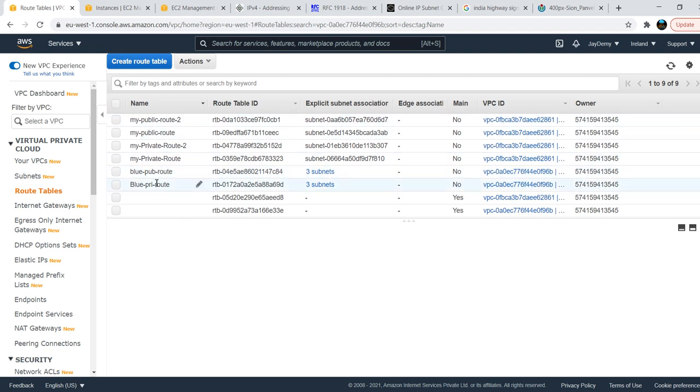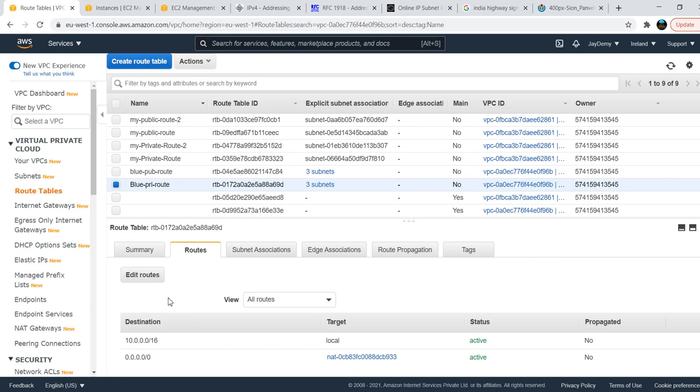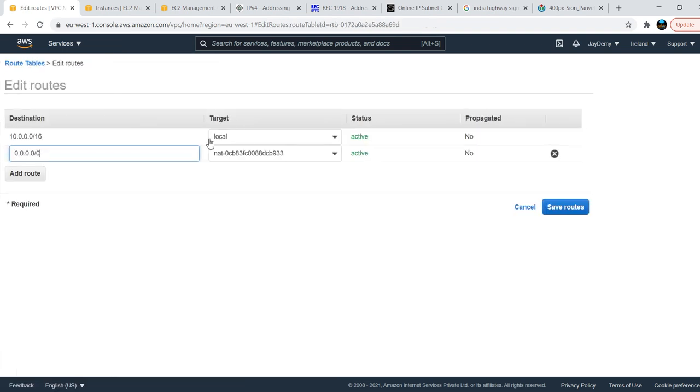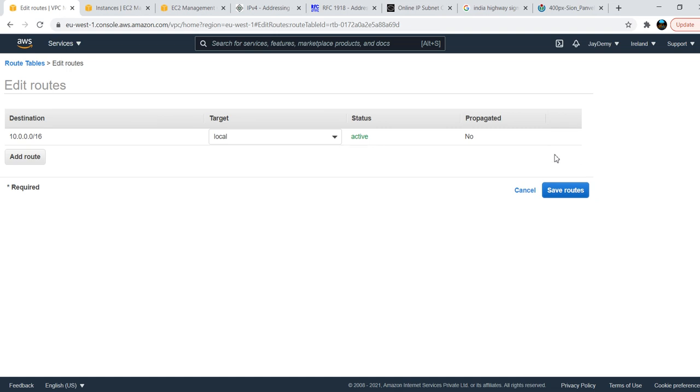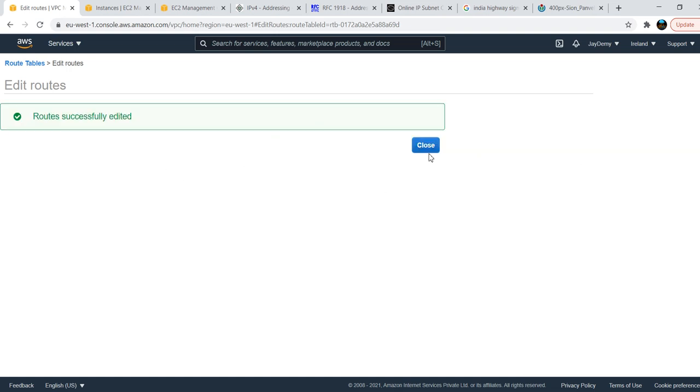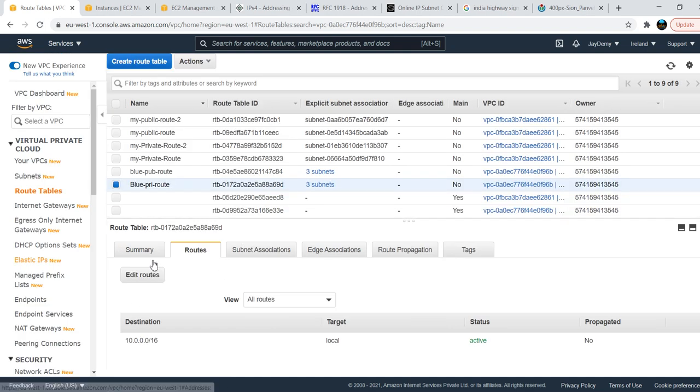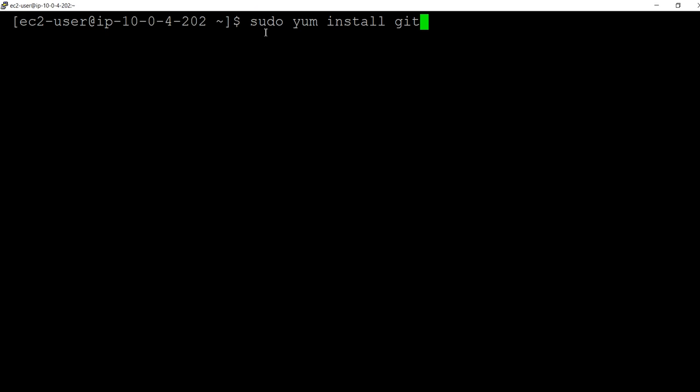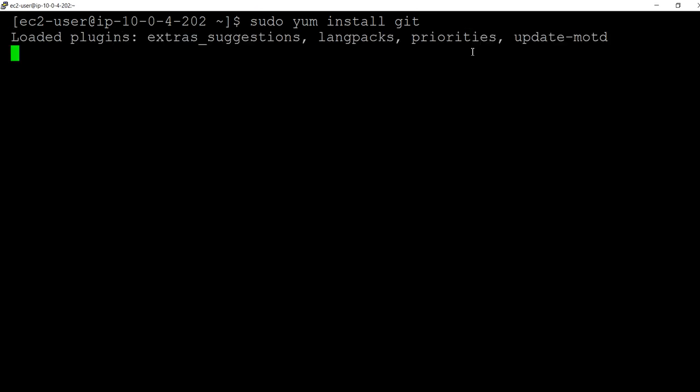In the private routing table, I'll disassociate this NAT gateway, edit routes. I will just remove this NAT gateway for the time being, save routes. I'll come back here again. Now there is no route, so it will only communicate internally within the private environment. Now I am trying to get a package from the internet. See, it is in hang mode. It will try to fetch, but there is no internet. You can't go and get the details.